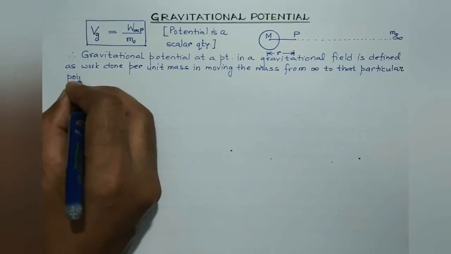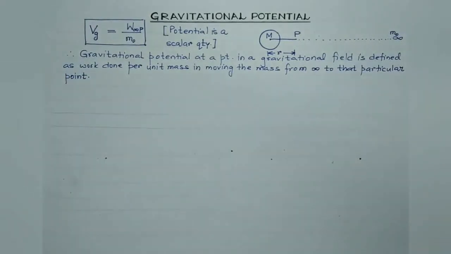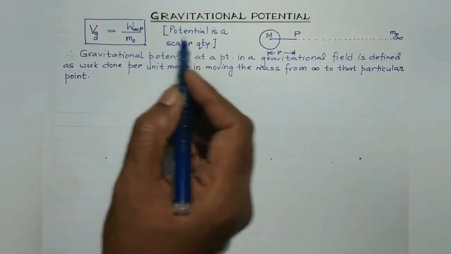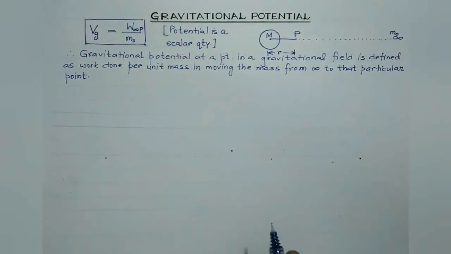This is how we qualitatively or theoretically define the gravitational potential at a point. And remember, it is a scalar quantity. It is work done per unit mass, so obviously potential is a scalar quantity, right?